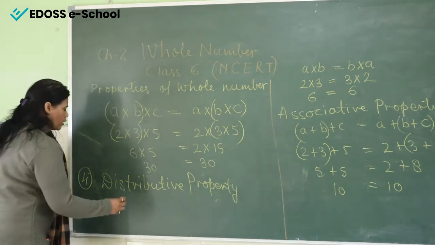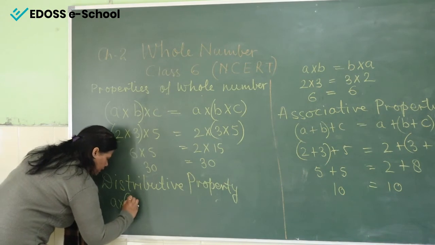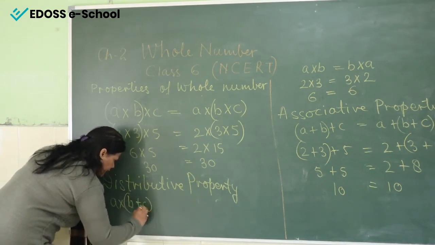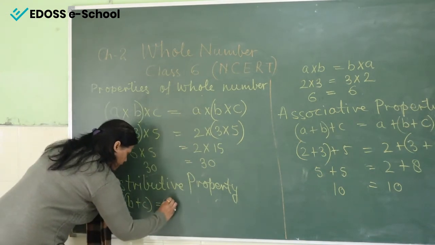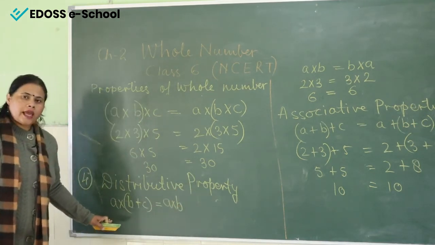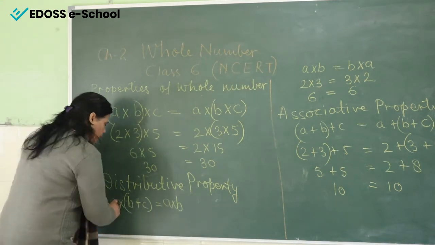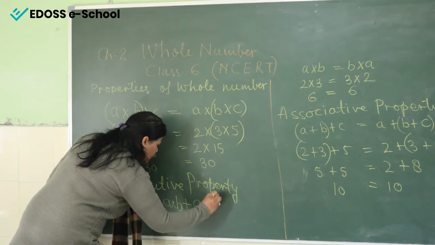Now here it is, what you will do when we multiply a number A with B plus C. So when we solve this answer, you will distribute this A with these two numbers or variables. So A multiply by B plus again A is distributed with C also.